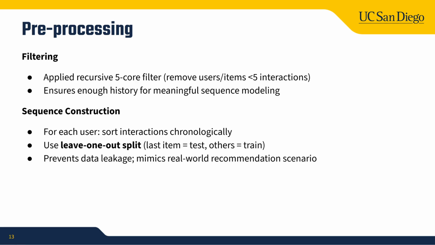Then for sequence construction, we will first sort the interactions chronologically for each user, and then use a leave-one-out split. We treat the last item as the test target and the others as the training ones. It can prevent data leakage and mimic real-world recommendation scenarios.